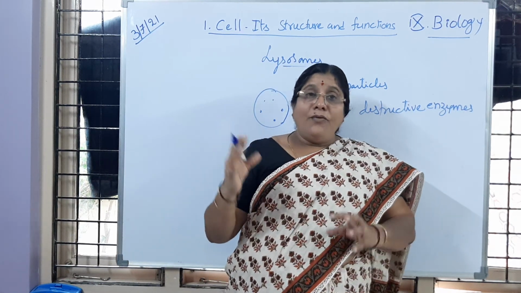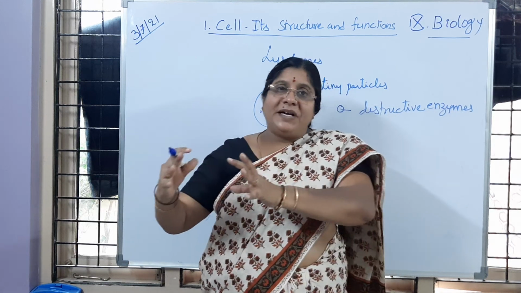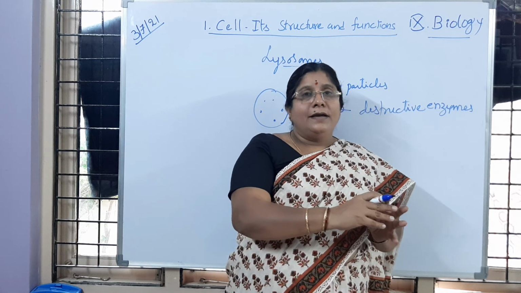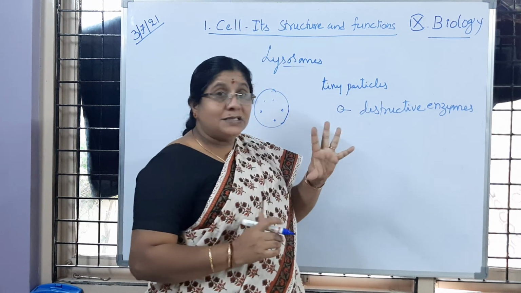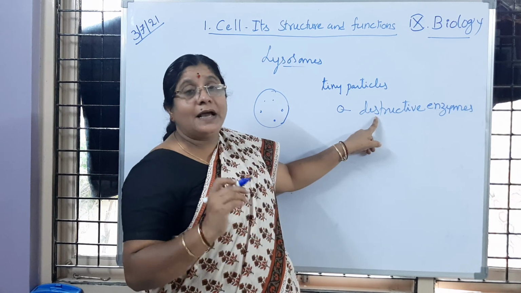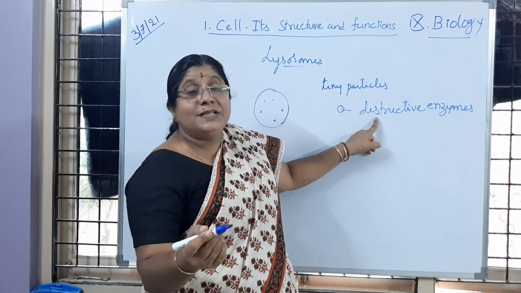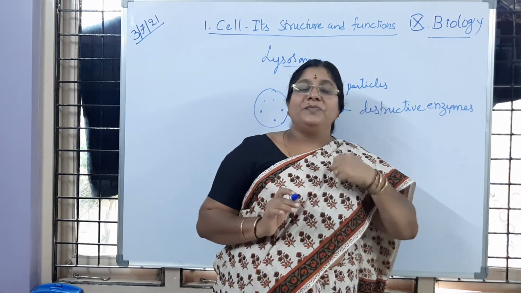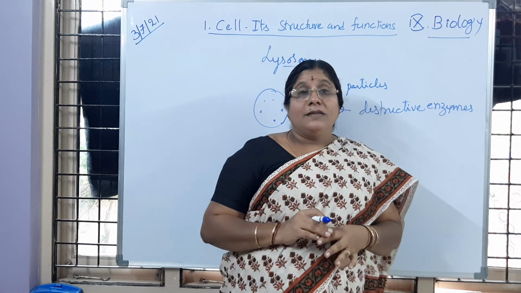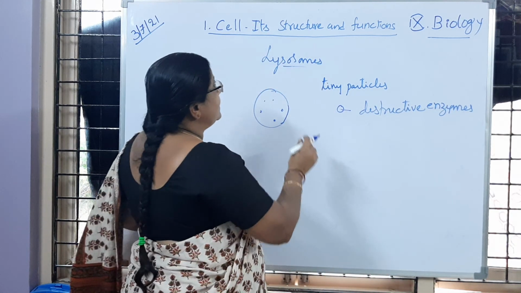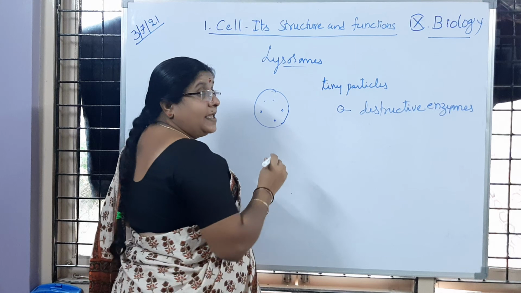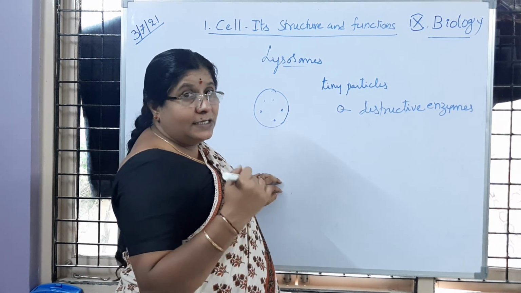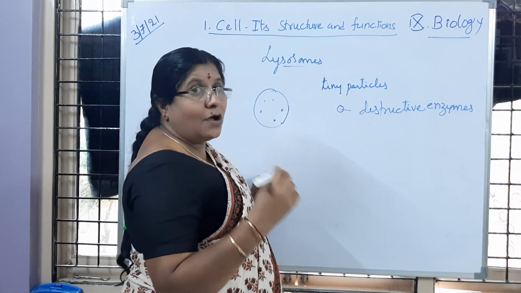How it is happening: the destructive materials are transported to the lysosomes through the Golgi apparatus, and immediately the lysosome bursts and releases the destructive enzymes. They act on the substances or dead cells which are causing harm to the cell, and they are engulfed or digested. Is it clear to you? Because of that, the lysosomes play a very important role in destroying the cells or cell parts which are causing harm.